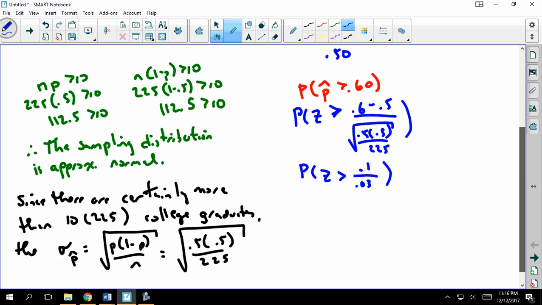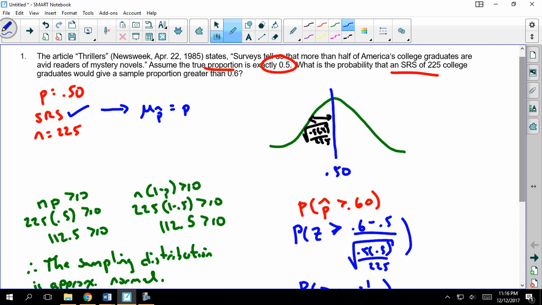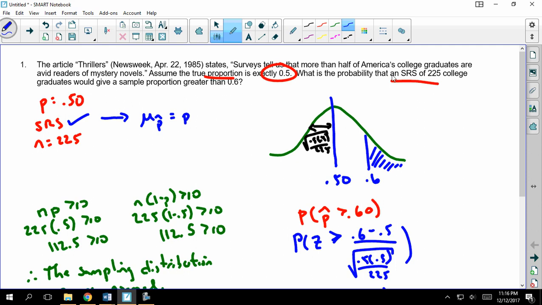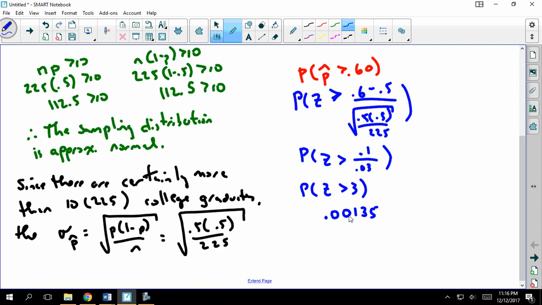And that gives me Z is greater than 3, which I could look up on my chart or use my calculator to get that this shaded area here is 0.00135. Pretty small, 3 standard deviations above the mean up there, and that's the probability that a random sample of 225 would give me a proportion greater than 60%.